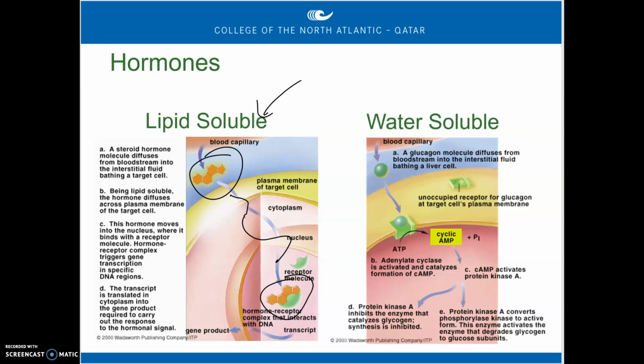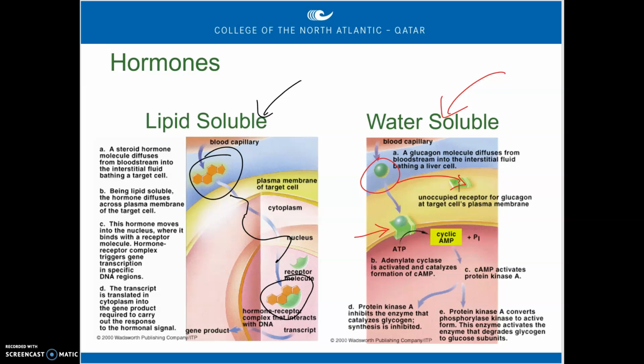If we look at the next one over here, the water-soluble hormone, you can see that this is quite different. So here's our water-soluble hormone. The first thing you'll notice is it has a receptor on the surface of the cell. It can't pass through the cell membrane. So what happens? The water-soluble hormone will bind to a receptor on the surface of the cell. So down here we can see where the hormone is bonded to the receptor. When that happens, it doesn't enter the cell, so it can't bind to a target inside the cell.